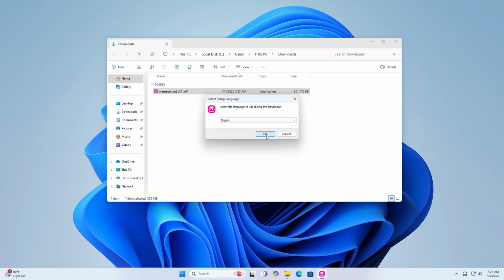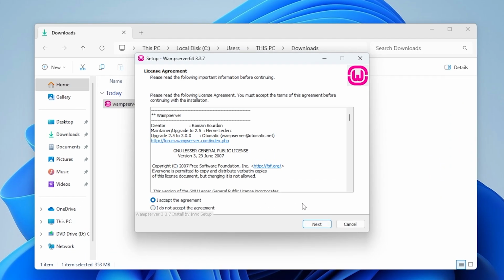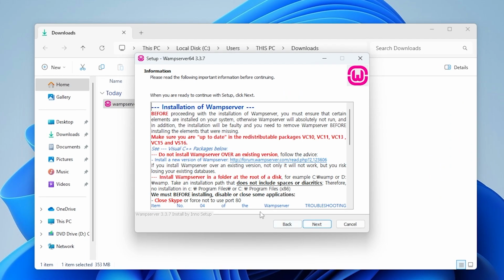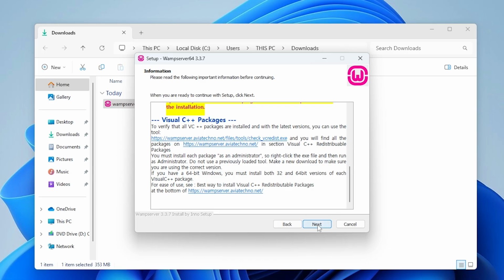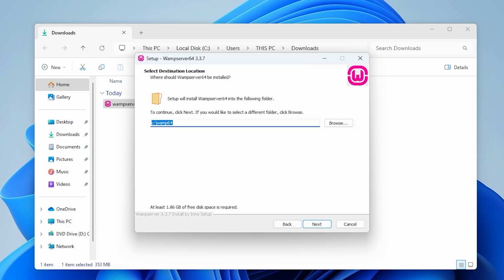Confirm you have all redistributables installed, then click Next to continue. Choose Installation Folder. Default is fine, and click Next.